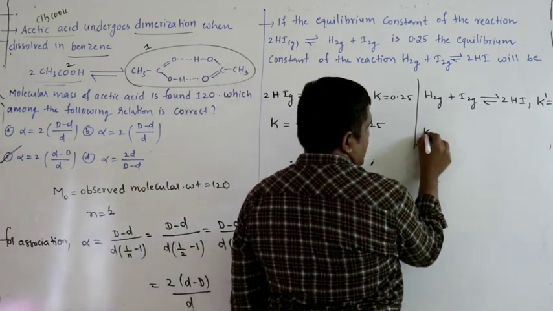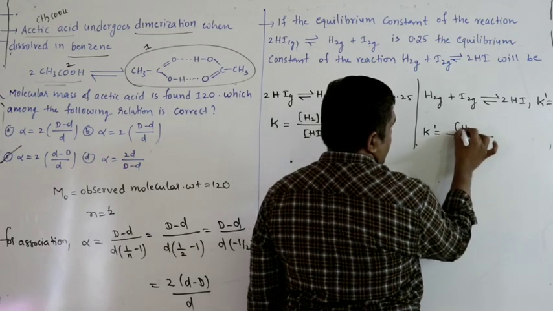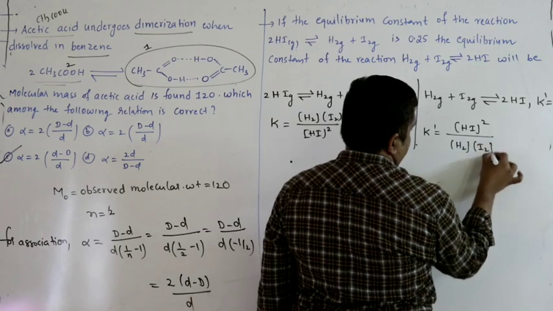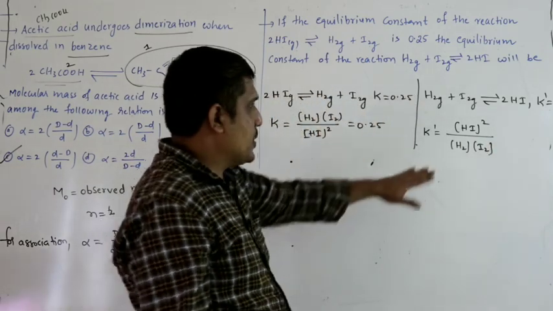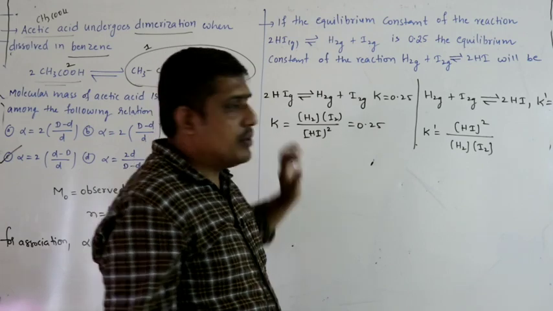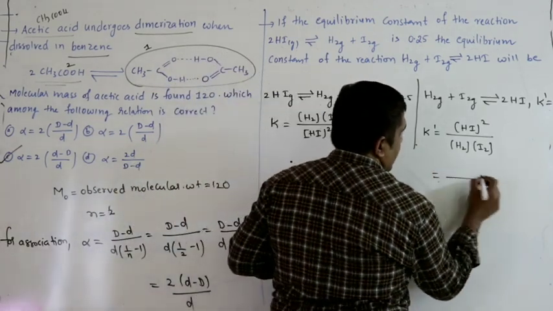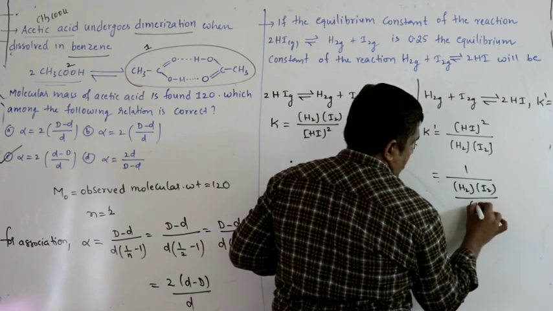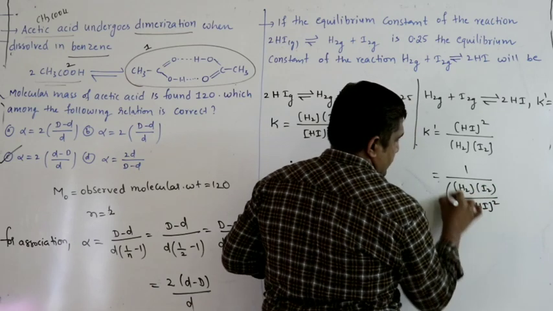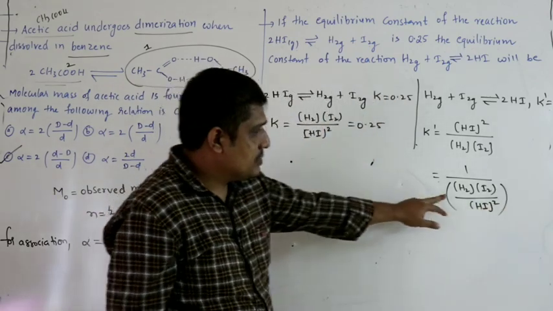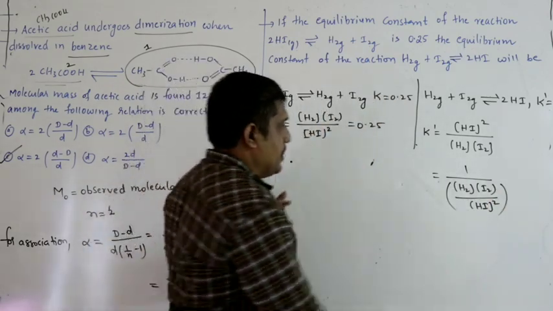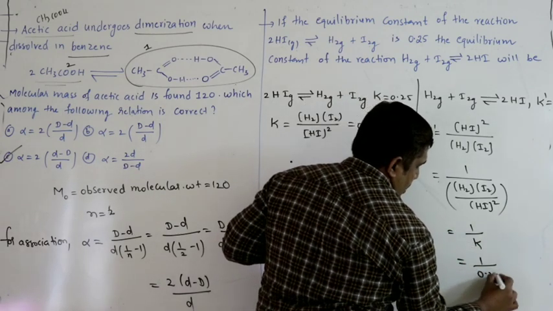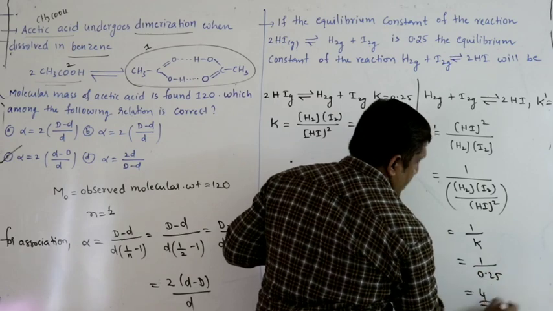According to the definition, K dash must be equal to HI square by H2 I2. Try to find the relation, try to express this in the form of K. So what I can write here, again write like this, whatever that is present in the denominator, that is nothing but K. So what is K? 1 by 0.25, that is 100 by 25, you will get 4.